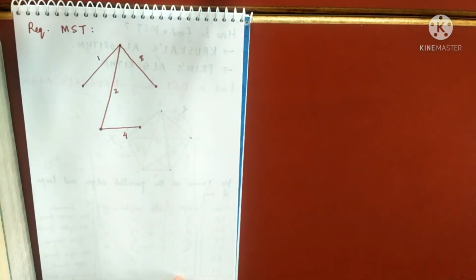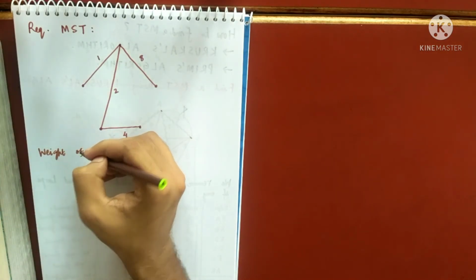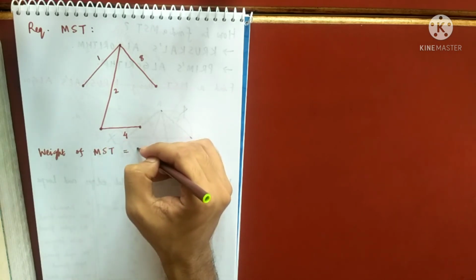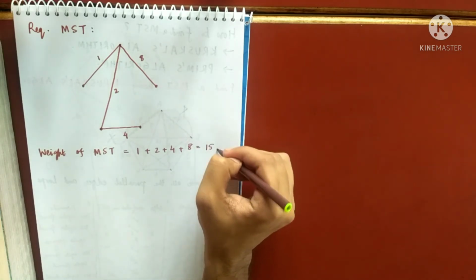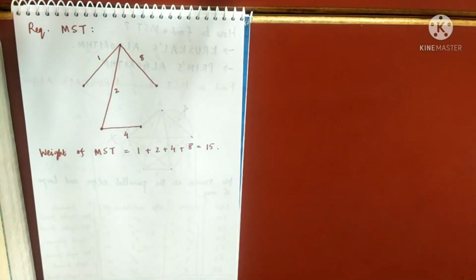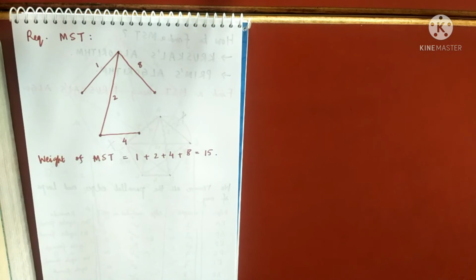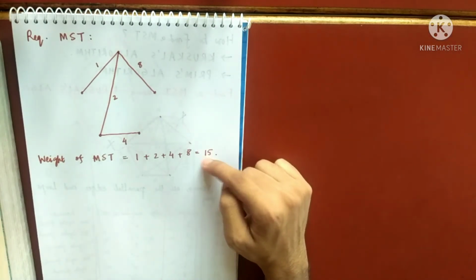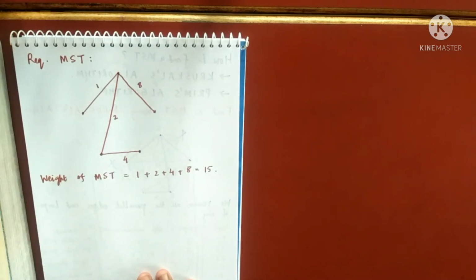And what is the weight of the MST? It is 1 plus 2 plus 4 plus 8. So it is 15. So this is your minimum cost. So you see this is a connected graph, and definitely because every tree is connected, and this has got the minimum cost. So this is not unique as already mentioned, but whatever minimum spanning trees you will get, its weight will definitely be 15, not less than that. So am I clear with the Kruskal algorithm?